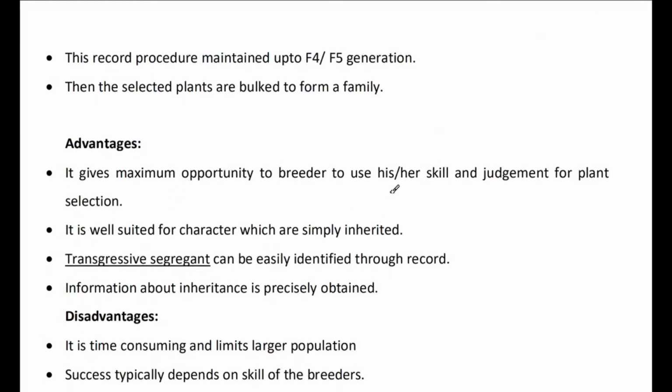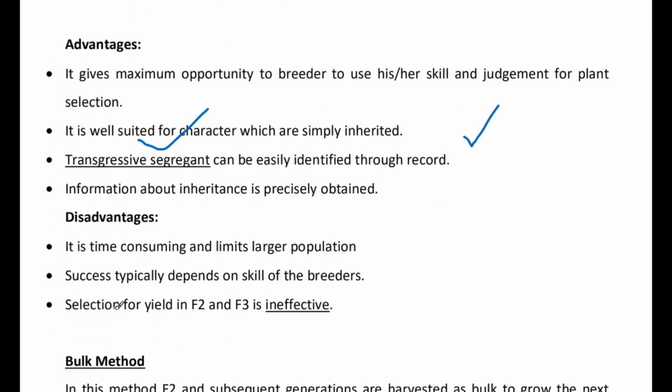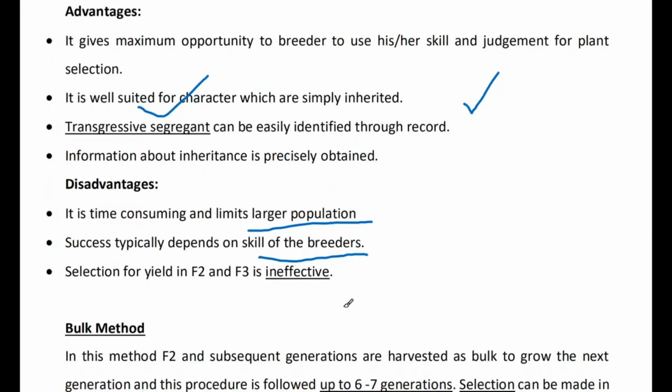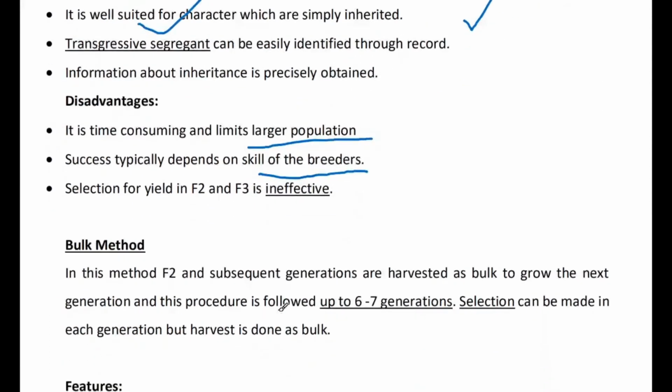Advantages: we can use very selective plants which have superior genotypes or collection genotypes or superior varieties. As per your needs, we can have two types of plants for that. Disadvantages: it requires limited larger populations, as well as very high skill sets. Plant breeders, normal human beings cannot do it without any training. So plant breeders with skilled work is very, very important.